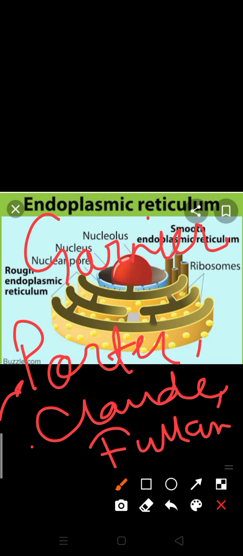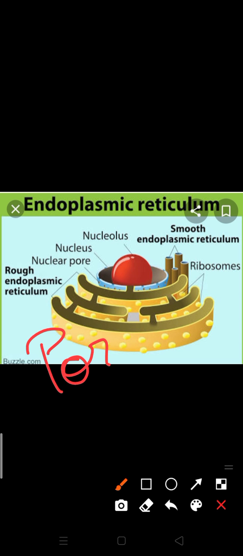The three scientists observed it elaborately. But the term endoplasmic reticulum was given by Porter.